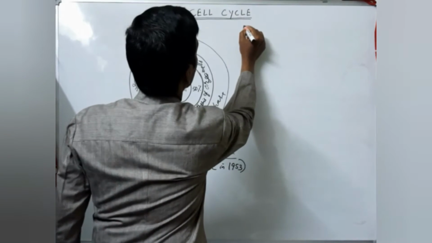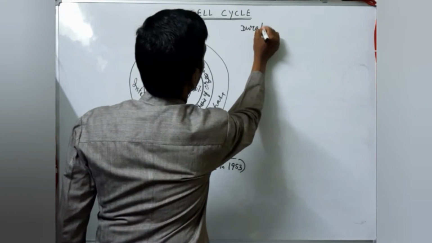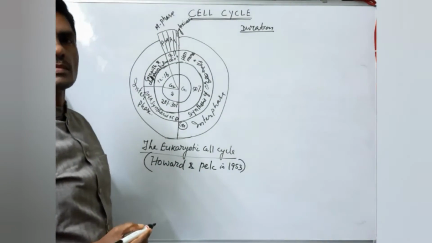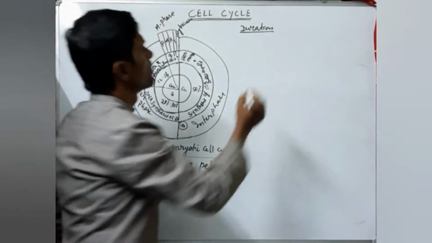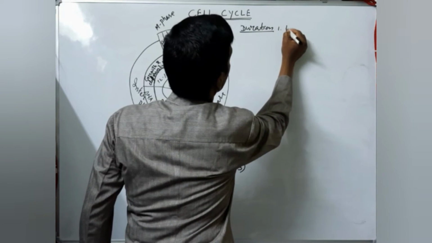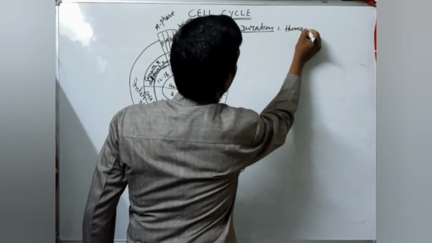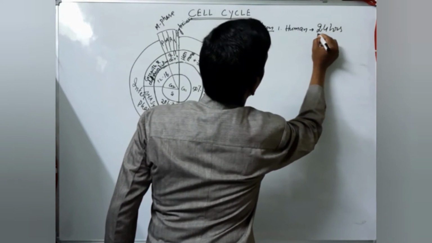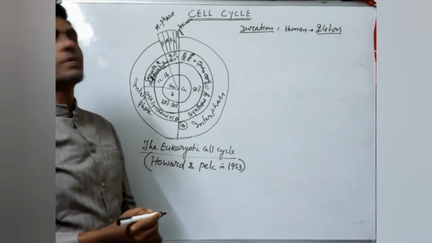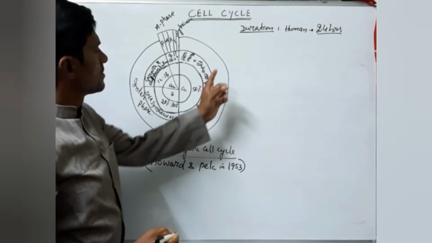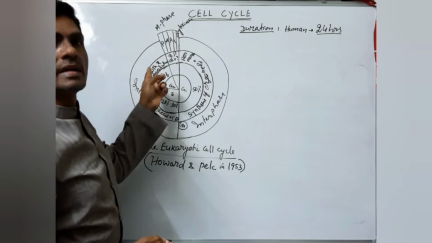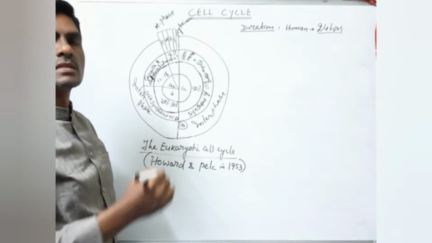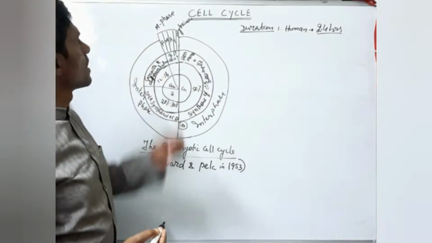Come to duration. Duration means time period. The duration of a cell cycle for a human being is 24 hours. In these 24 hours, 95% is covered by the interphase. 95% of the time is needed for interphase. Only 5% of the time is allowed for the M phase.